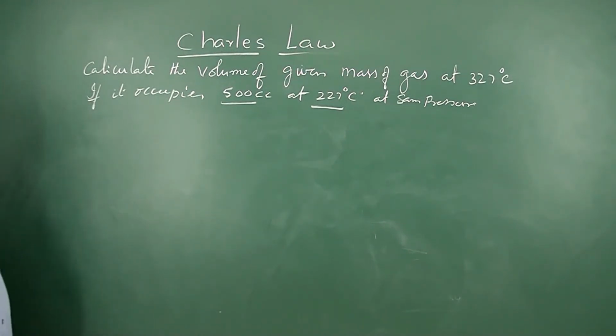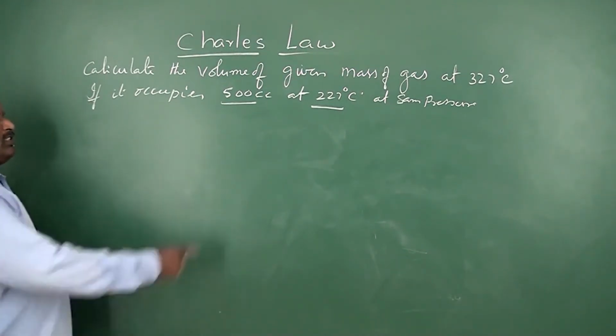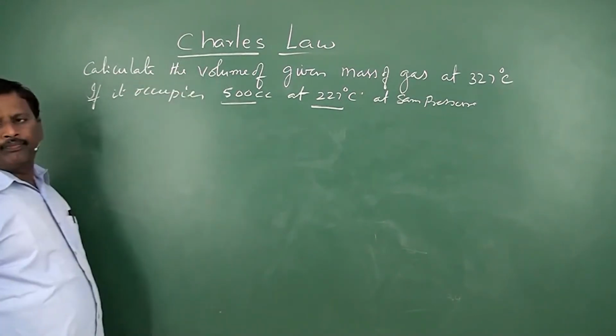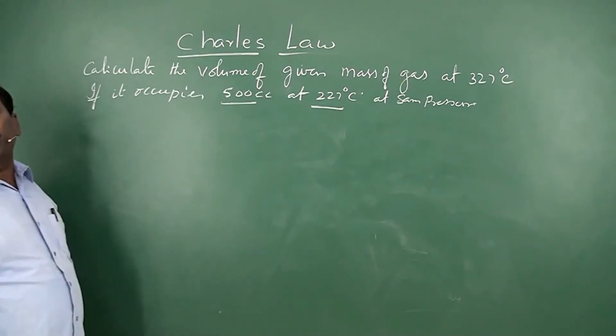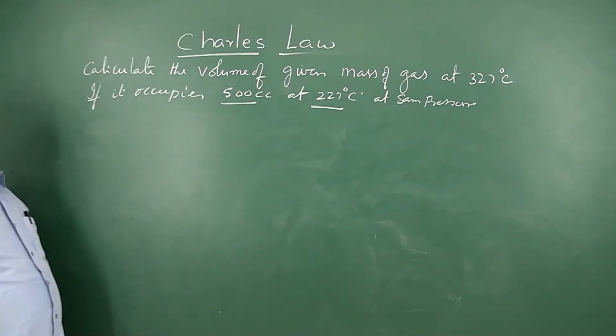So at 227 degrees centigrade, the volume of the gas is 500 cc. Now they are asking what is its volume at 327 degrees centigrade.